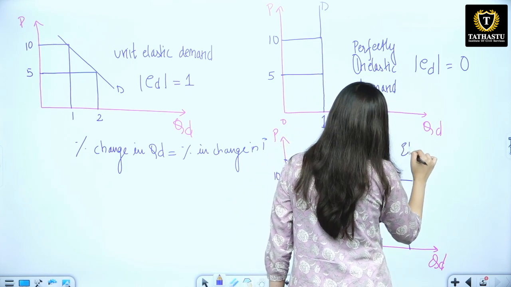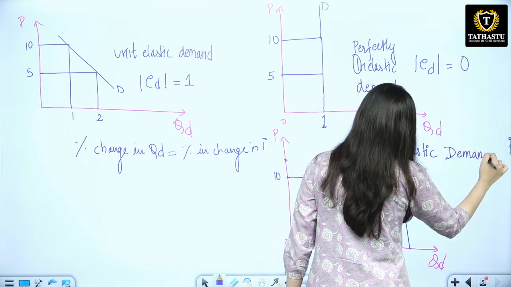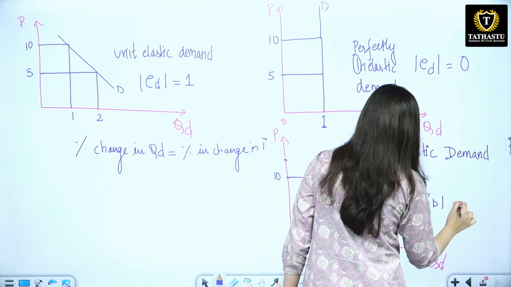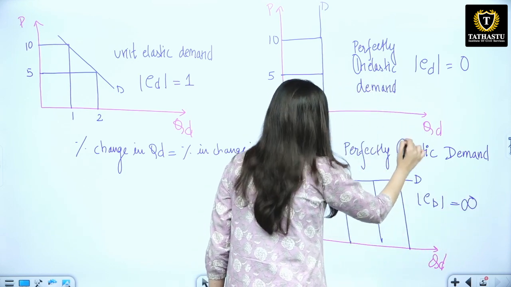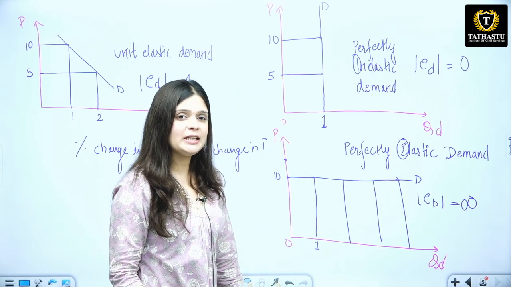perfectly elastic demand. So in this case, your elasticity of demand is equal to infinity. How to remember this? This becomes E, so this is also making an E. So this is your perfectly elastic demand.